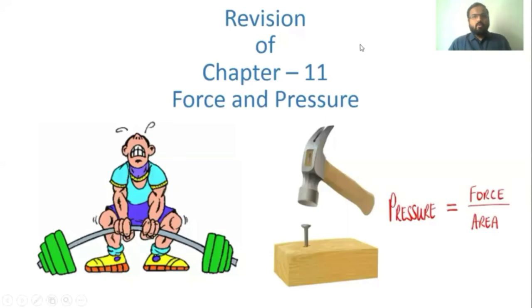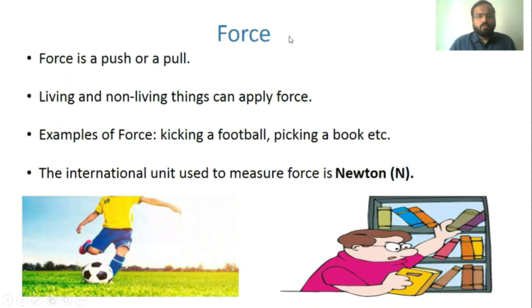So let's begin. We'll revise chapter number 11, that is force and pressure. What is force? Force is a push or a pull. When we push or pull an object, that means we are applying force.